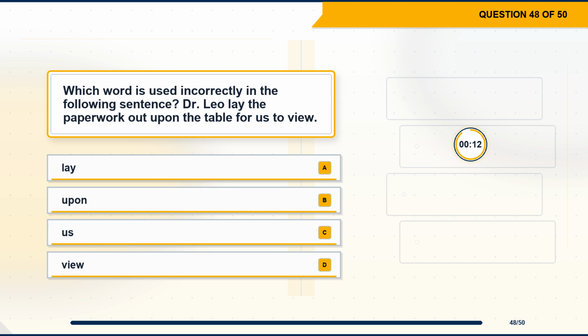Question 48. Which word is used incorrectly in the following sentence? Dr. Leo lay the paperwork out upon the table for us to view. Option A, lay. Option B, upon. Option C, us. Option D, view.